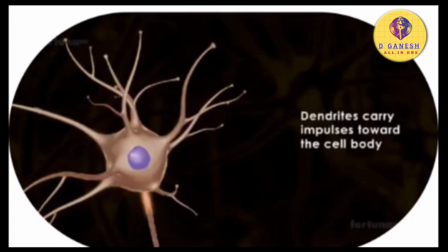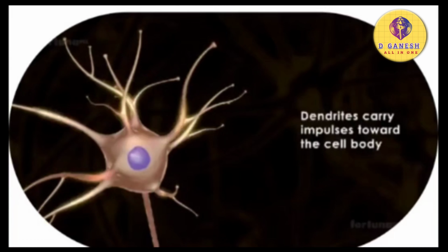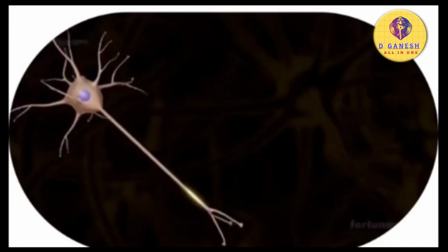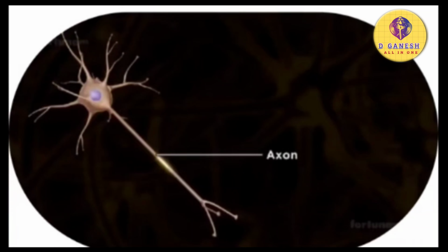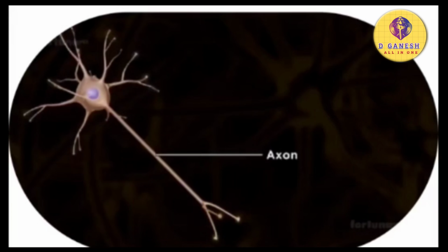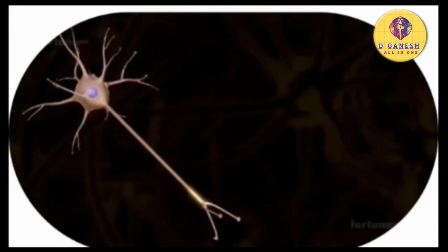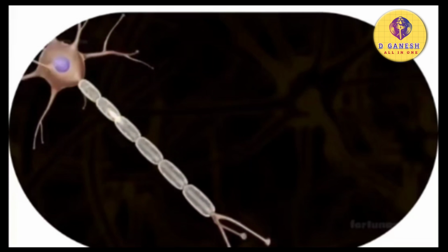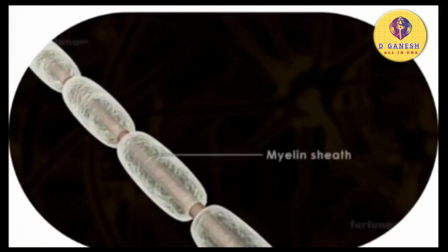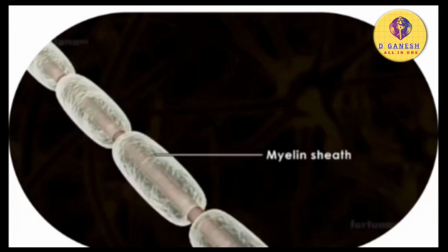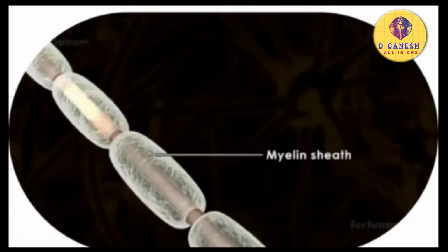Axon. Each neuron has one thicker, long extension known as the axon, extending from the cyton to different parts of our body. Axons carry messages or impulses away from the cyton and to the dendrites of other neurons. A fatty white coat known as the myelin sheath covers axons. It is a specialized insulatory sheath made up of Schwann cells.